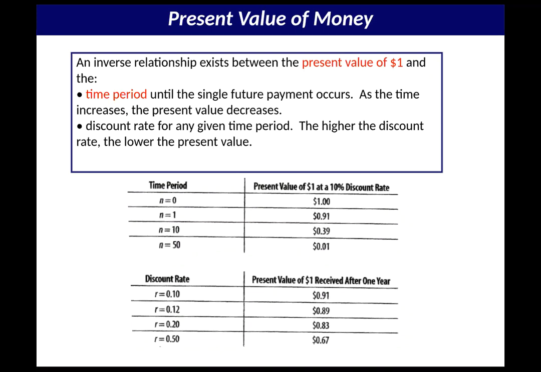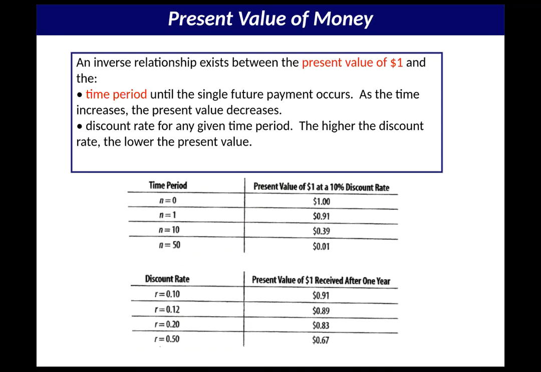The idea here is that there's an inverse relationship between the present value of a dollar and the time period until the single future payment occurs. As the time increases, the present value decreases, as does the present value for any given discount rate. The higher the discount rate, the lower the present value.